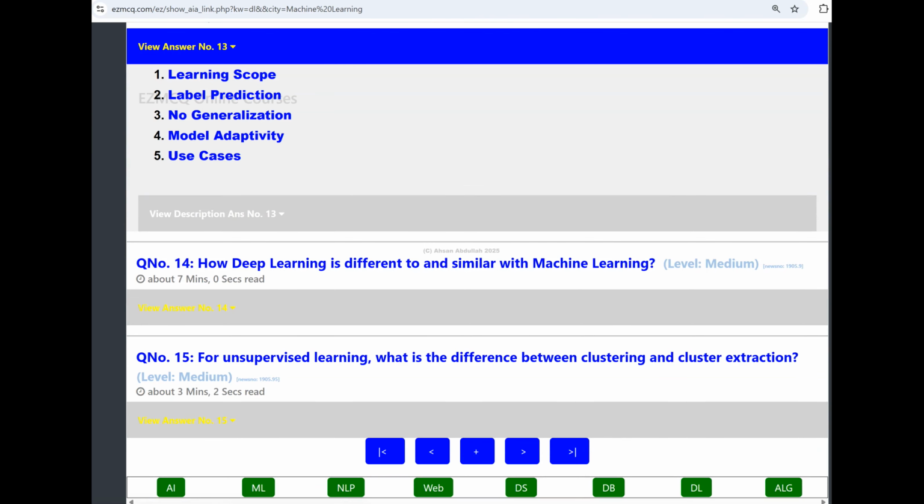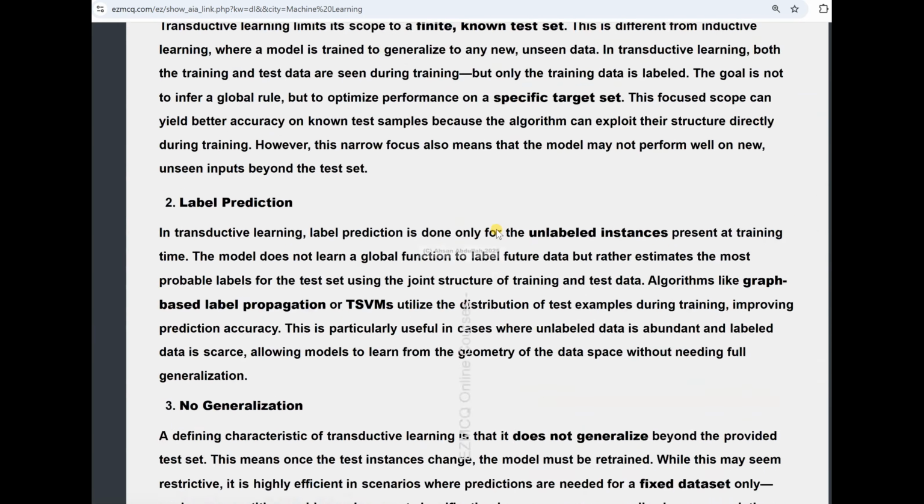So what is meant by the learning scope? Learning scope means that we only focus on predicting labels for a known set of test instances which were available during the training. So the point is that there may be more instances available, but all of them might not be used. Let me first show you the picture or a diagram, and then we'll come back to the bullets.